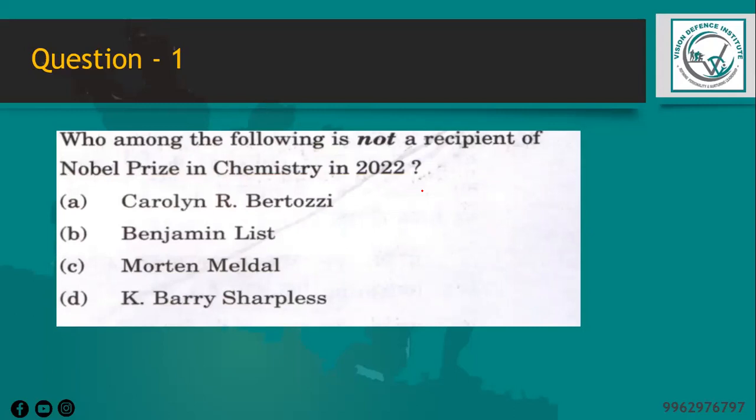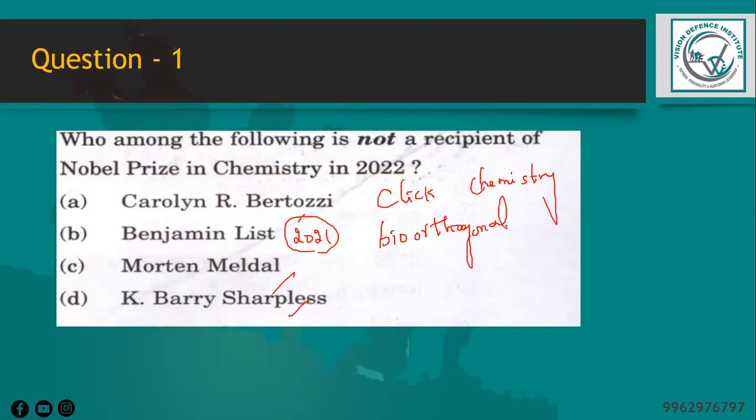From these options, the Nobel Prize in Chemistry 2022 was awarded jointly to Carolyn Bertozzi, Morten Meldal and Barry Sharpless. Benjamin List's Nobel Prize was in 2021, so in this year he did not get the Nobel Prize. These three got the Nobel Prize for the development of click chemistry and bioorthogonal chemistry. They were awarded at the Royal Swedish Academy of Sciences in Stockholm.